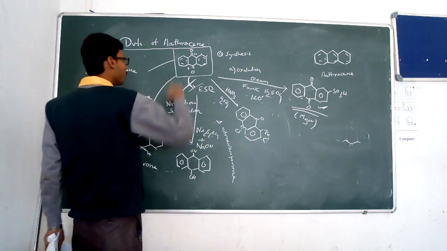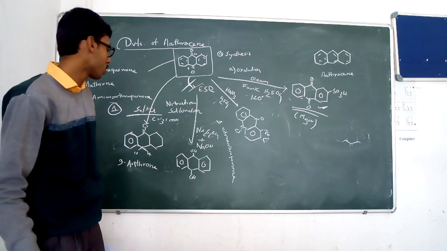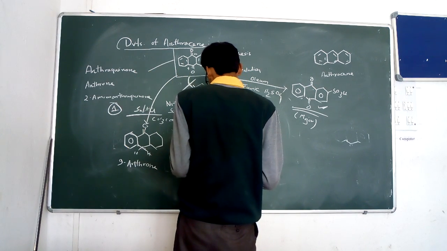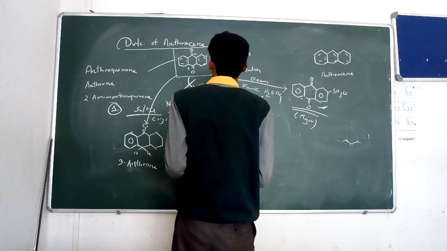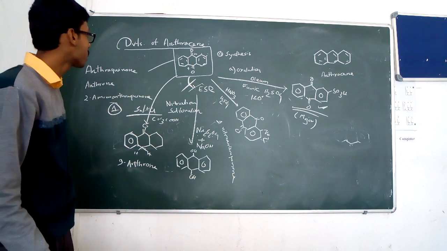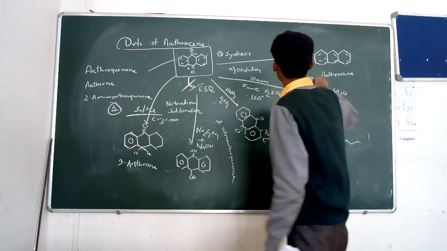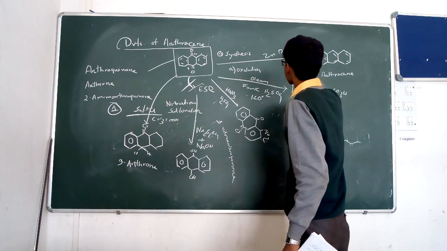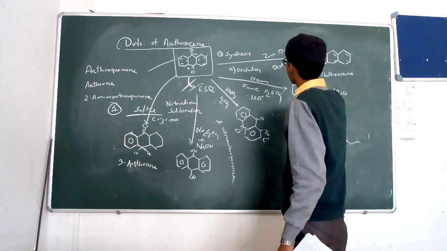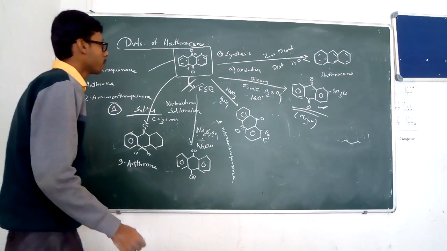The 9 and 10 position carbonyl groups are reduced to the corresponding hydroxy molecule. And when we reduce with zinc dust and distill at 150 degrees Celsius, it is reduced and forms the anthracene. So we discussed the various chemical reactions.